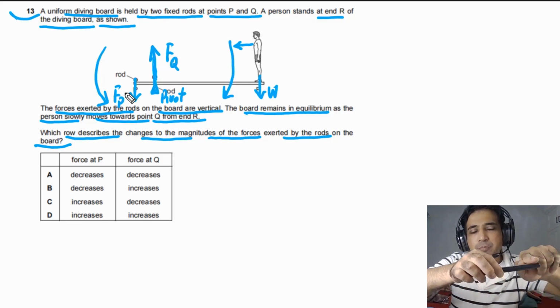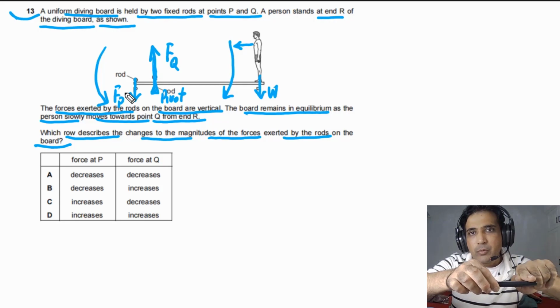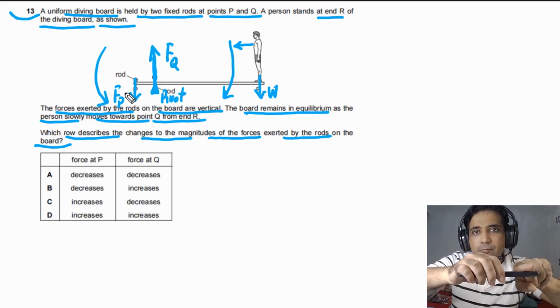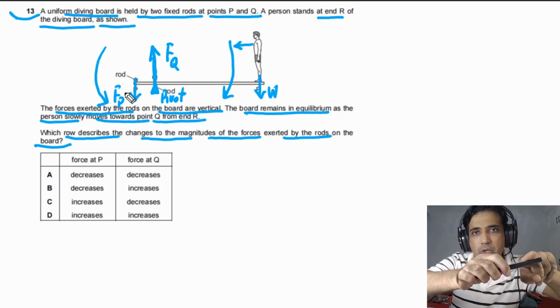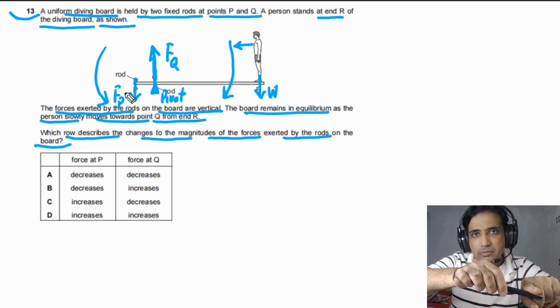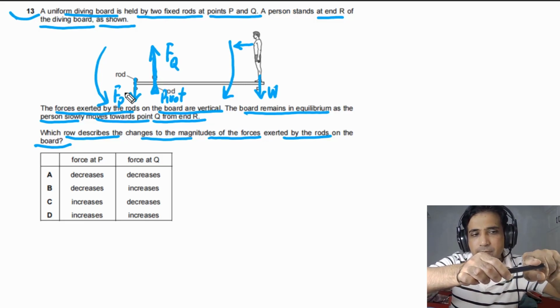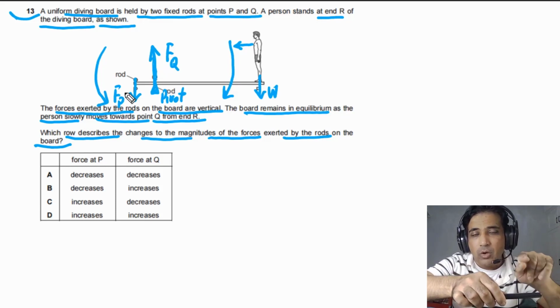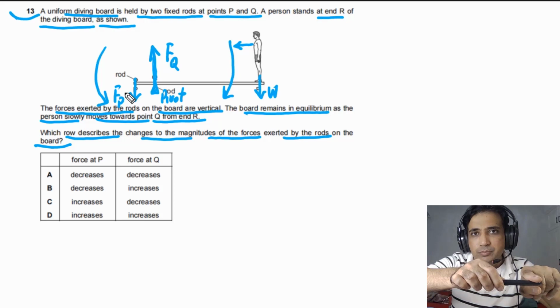So the force by the rod on the diving board has to be down, because due to the moment of the weight, there will be clockwise movement, means it will try to rotate clockwise. So this diving board will try to go up on the left side. So the diving board pushes the rod up and the rod will push the diving board down.